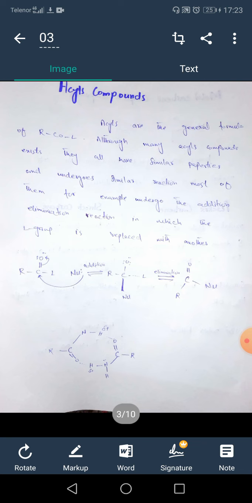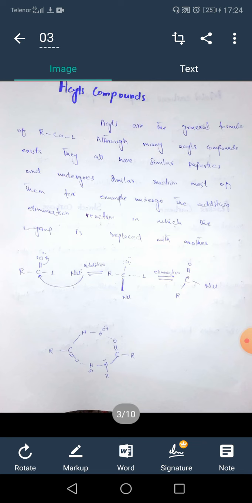Now the mechanism, in which L is a ligand and the nucleophile attacks the carbon, because the carbon has a partial positive charge. This is the addition reaction. In the first step, the nucleophile attacks the carbon and an intermediate forms, while the electrons of the double bond shift onto the oxygen.